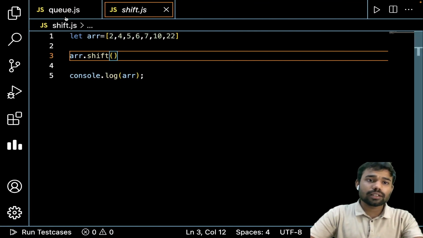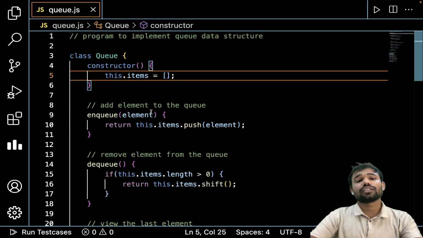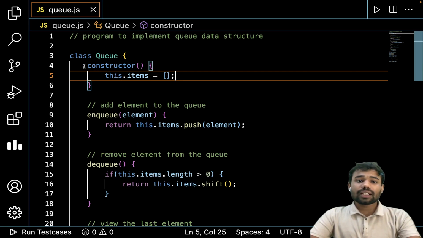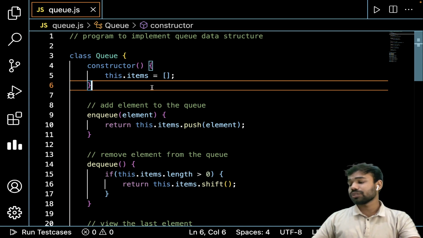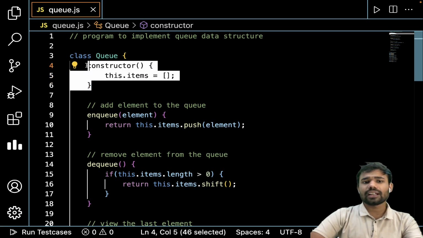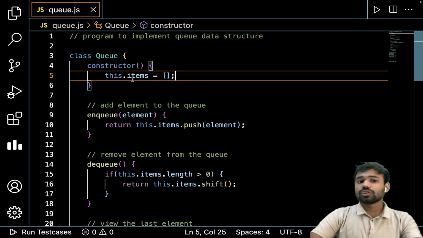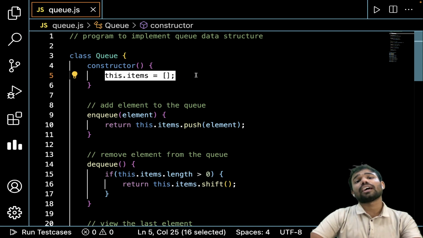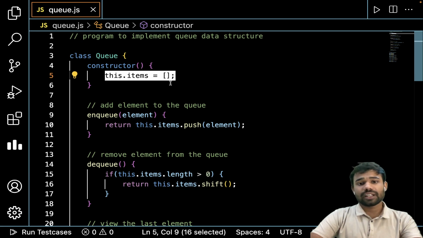Now you will see that whatever we have just discussed, I have already implemented in code. First of all, I've taken a constructor. As I told you, we will implement queue using arrays only. So in the constructor, I've taken an array which is currently blank, and whenever we create an object of it, this constructor will be called and the items will be created. Fine, this is how things will be done.